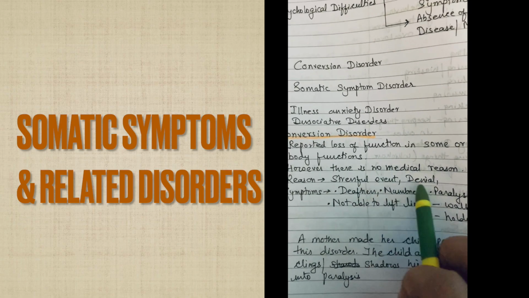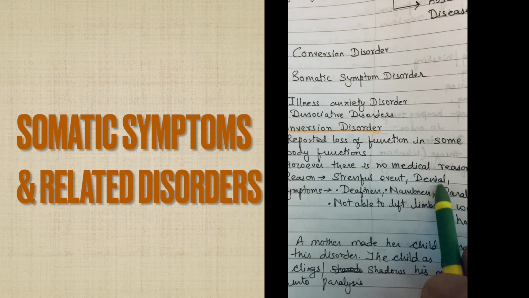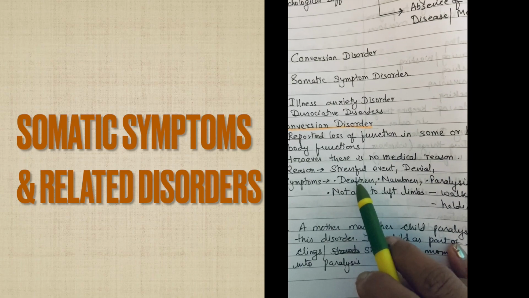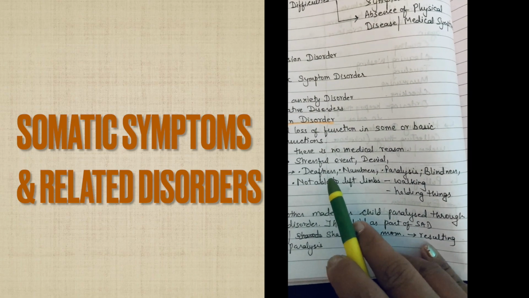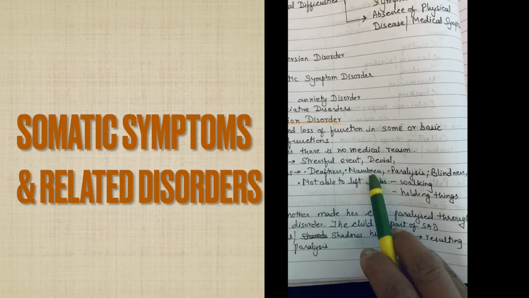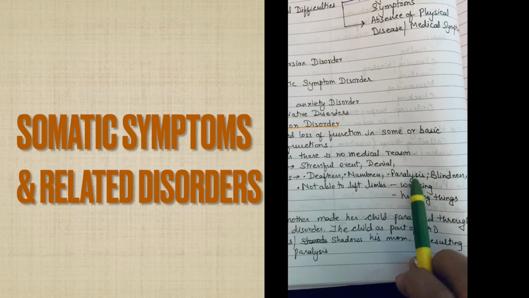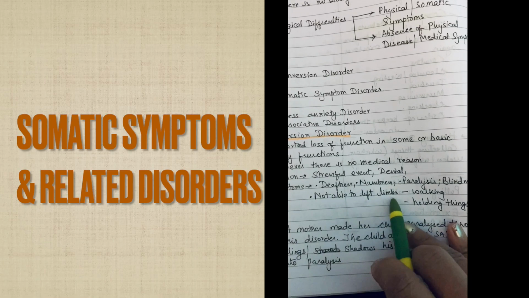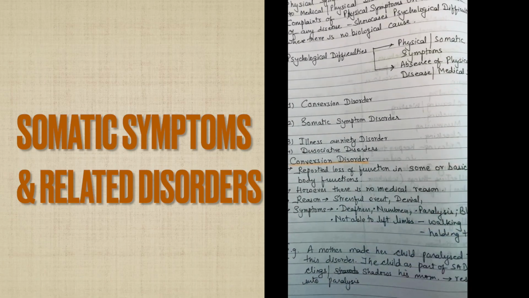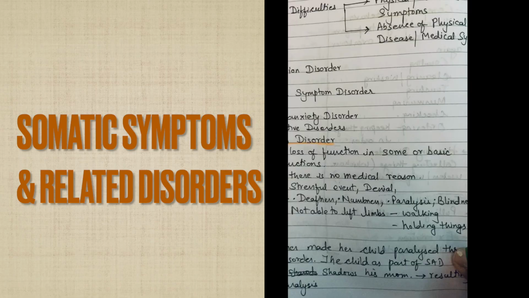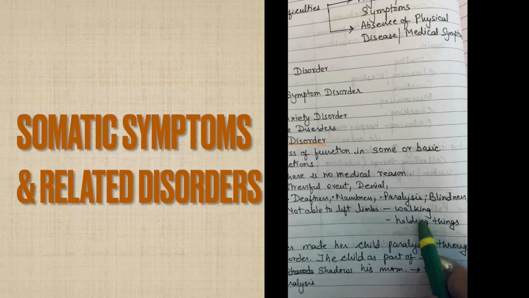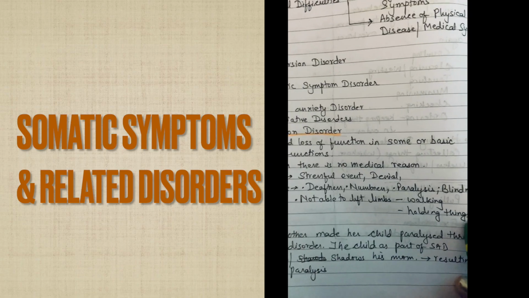Because of this stressful event or trauma, the person might get into denial mode. The symptoms an individual can complain of are deafness, numbness in any body part, paralysis, blindness, not able to lift limbs. Not able to lift limbs means the person is not able to move the hands or the legs, not able to walk or hold things.